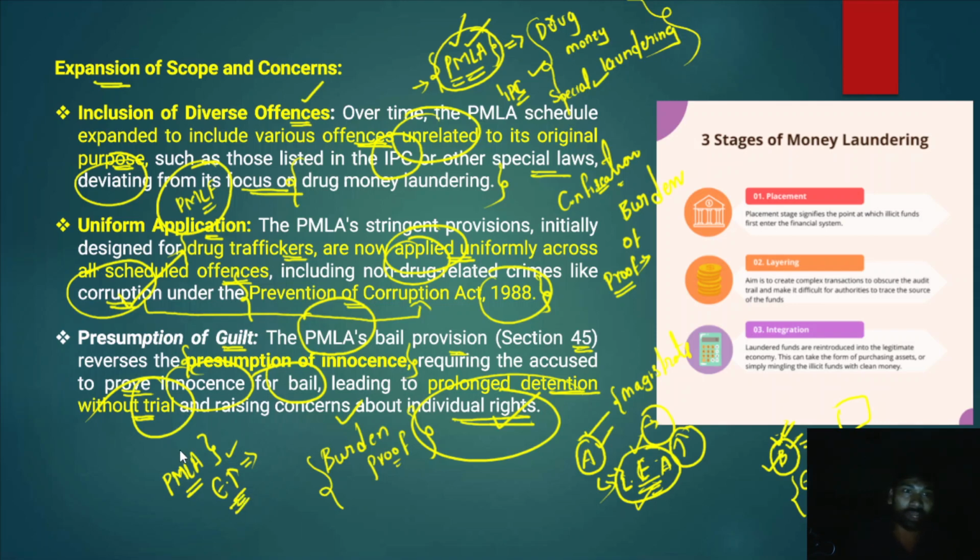We should not further dilute or broaden the Prevention of Money Laundering Act, because when we broaden it to include other cases also, we are forgetting its original intention. The original intention was preventing or combating drug money laundering. So that is also one of the key issues. Therefore, the Prevention of Money Laundering Act must focus on its original intention, that is combating drug money laundering.